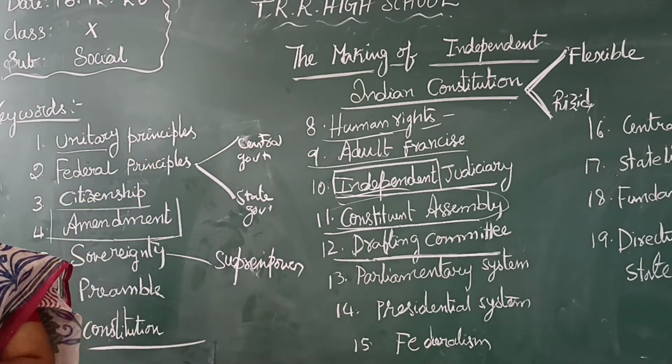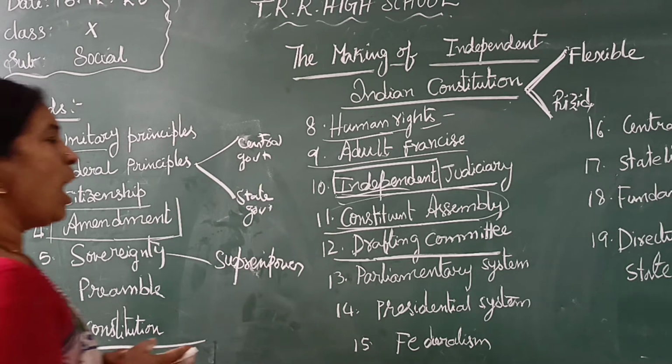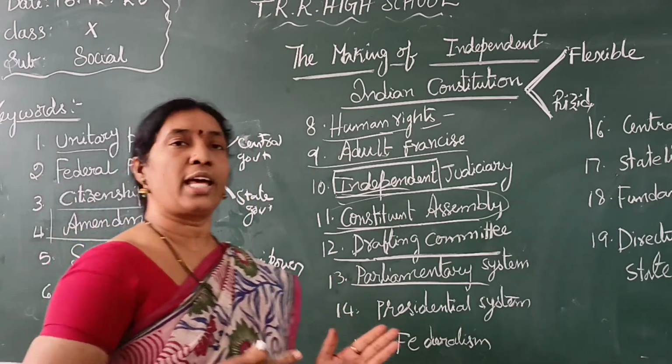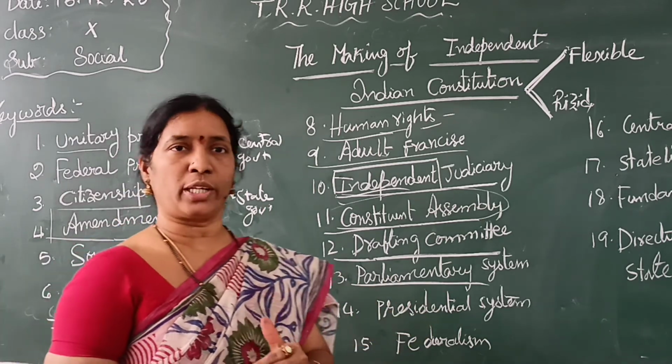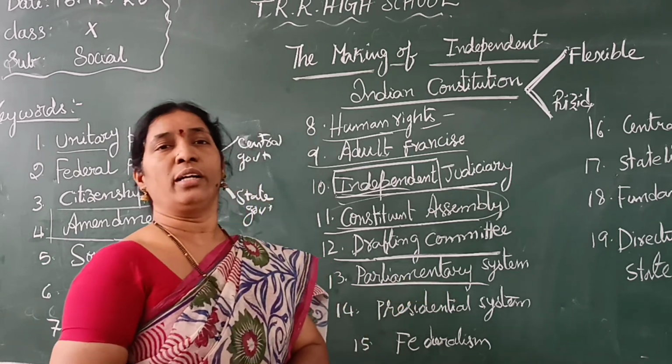Next is the Parliamentary System. What is meant by the Parliamentary System? India is a parliamentary system, a system of democratic governance of a state in which the executive branch derives its democratic legitimacy and is held accountable to the legislature. Ours is an indirect democracy, and America is a direct democracy. Both are democratic countries, but India is an indirect democracy and the US is a direct democracy.